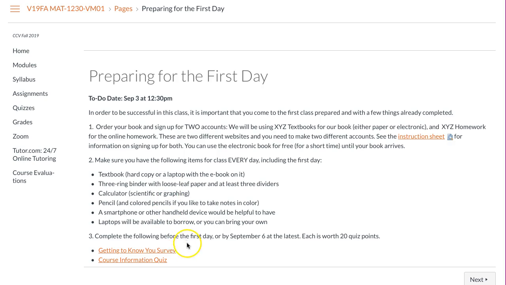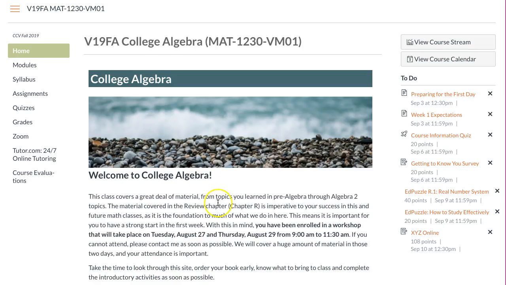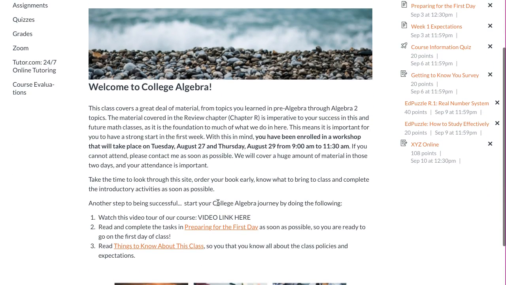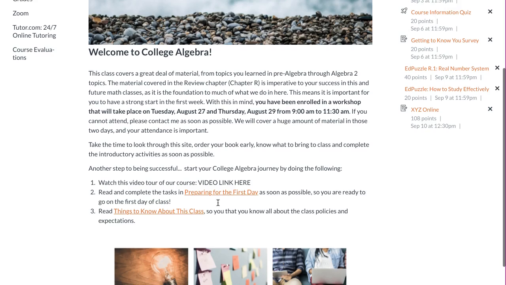Then if you look down here, what you need to do also is complete the Getting to Know You survey. That will be a homework assignment, and then the course information quiz like I mentioned before. If you come up here and click on Home, that'll take you right back to where we were before. Okay, so those are the things that you need to do, hopefully before class starts.